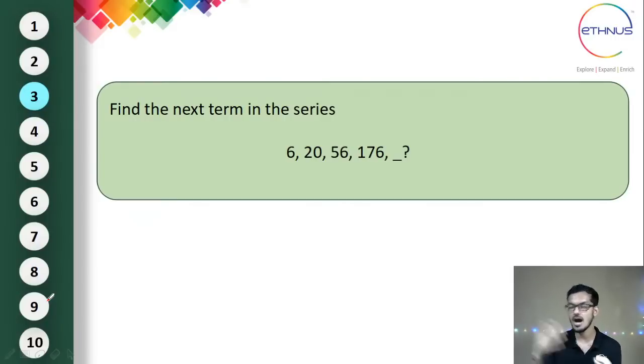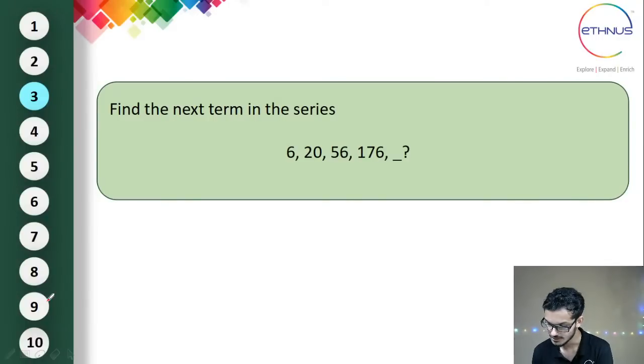But when you see a large difference, like numbers starting to multiply, there are many chances that the series follows some pattern with respect to multiplication, or powers of a number. There might be different ways of solving this. If you have got any method, you can mention that.